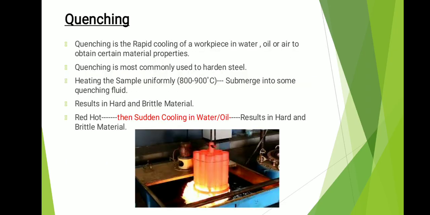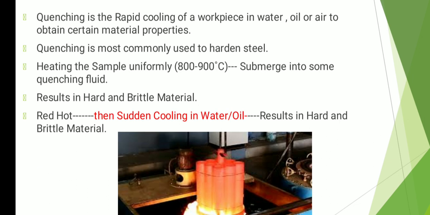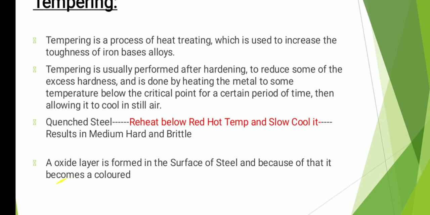In the case of quenching, you do the same thing, but instead of slow cooling you do fast cooling, because you need to increase the characteristics of brittleness and hardness. Whereas in tempering, you take the quenched steel and reheat it below the red hot temperature and cool it. It results in medium hardness and brittleness.